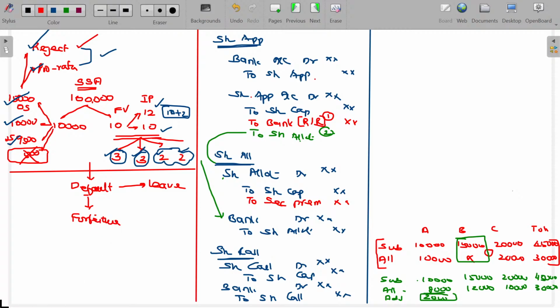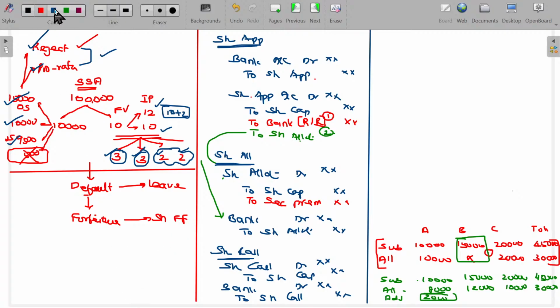Okay, forfeiture. What is called forfeiture? The shareholder for the face value of 10 paid only 7 rupees. Balance 3 rupees payable. The company called for paying this money. This shareholder failed to pay even after multiple calls or multiple reminders. Immediately the share allotted to that shareholder is cancelled. Sir, what happens to the extent of money paid by the shareholder? It is also not going to be refunded, it is withheld by the company in the name of share forfeiture. Is that okay? In forfeiture, we need to create a new account called share forfeiture account.